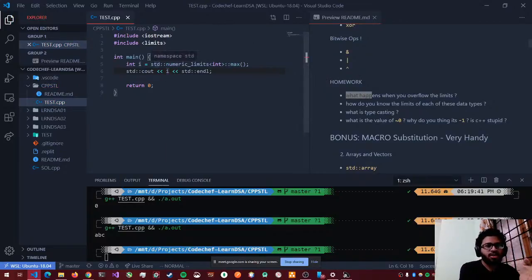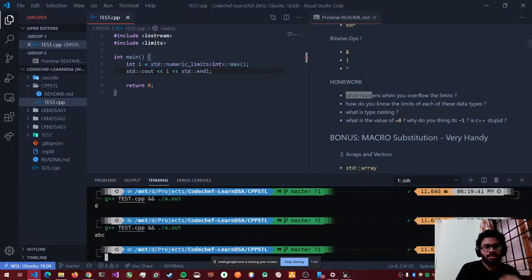We'll look at what std colon colon means and what the angular bracket is and what this colon colon is again. Don't worry about that. We do not understand that right now. That's fine. This is just to demonstrate how to calculate the numeric limits, the min and max of the value, right?